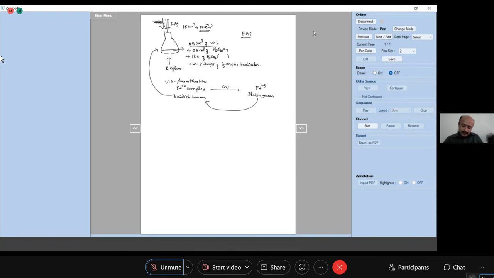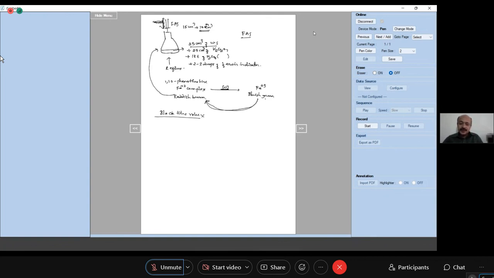In the presence of potassium dichromate, it changes its color to bluish green. When all the potassium dichromate is consumed by this FAS, there will not be any oxidizing agent. That is why it changes its color from bluish green to reddish brown. That is the end point. You just note that burette reading. This is called the back titer value, represented by X.